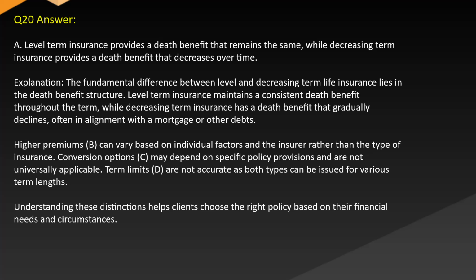High premiums, B, can vary based on individual factors and the insurer rather than the type of insurance. Conversion options, C, may depend on specific policy provisions and are not universally applicable. Term limits, D, are not accurate, as both types can be issued for various term lengths. Understanding these distinctions helps clients choose the right policy based on their financial needs and circumstances.